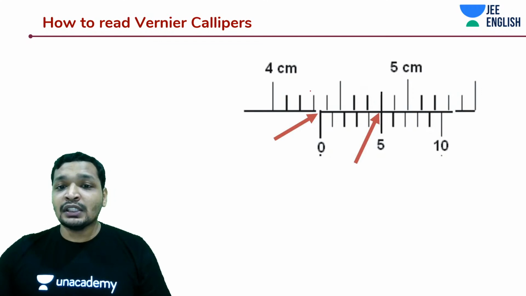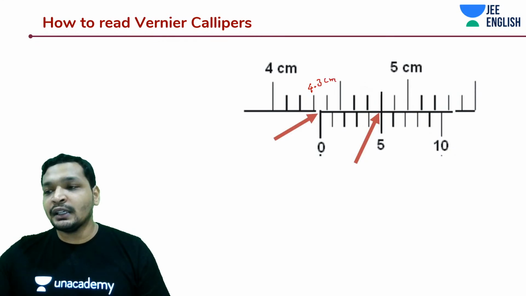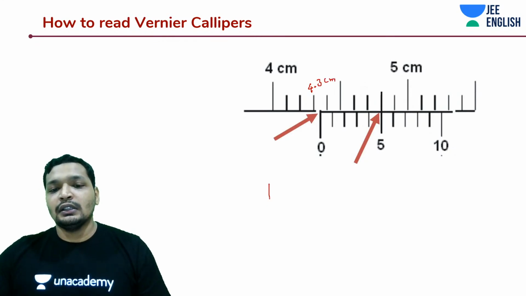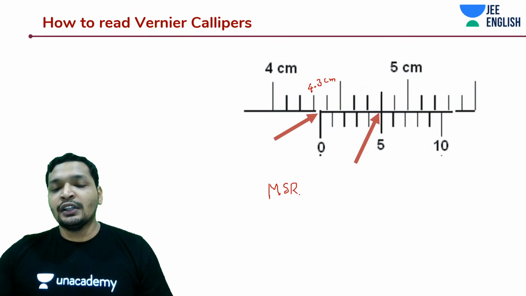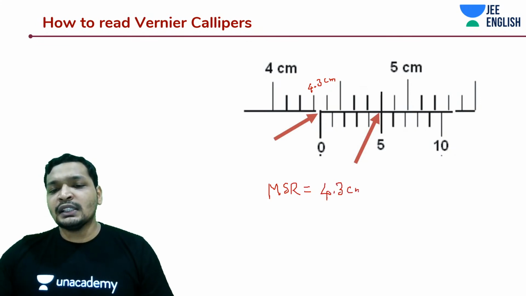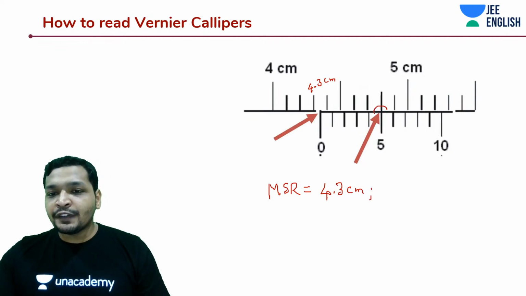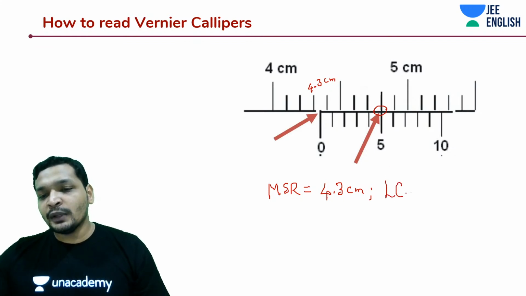So let's work around this problem. What is the main scale reading? Main scale reading is 4.3 centimeters. Actually, tricky questions is what you would get, not a very direct question, because this comes in your experimental part. Here you see the fifth division is coinciding. Your least count is how much?